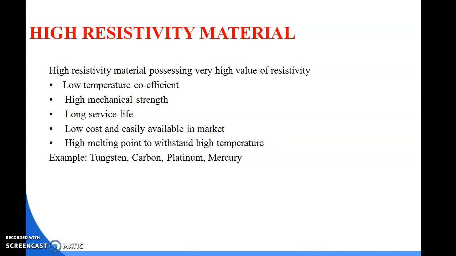High resistive material. What is high resistivity material? High resistivity metal possesses a very high value of resistivity. Its properties are low temperature coefficient, high mechanical strength, long service life, low cost and easy availability in the market. It also has a high melting point to withstand high temperature. For example, tungsten, carbon, platinum, mercury. These are the high resistivity materials.